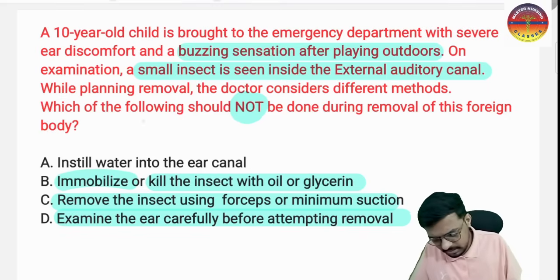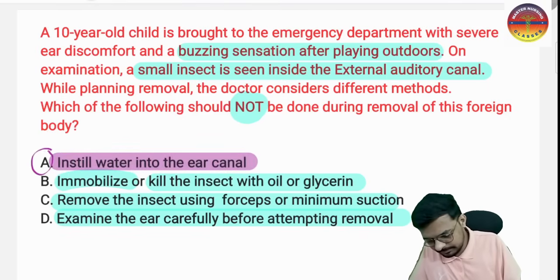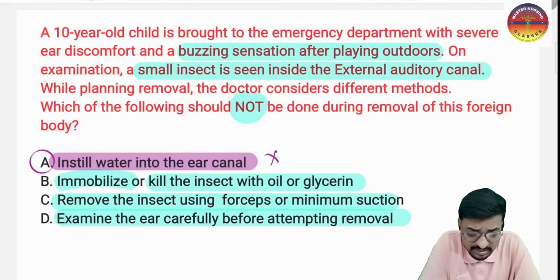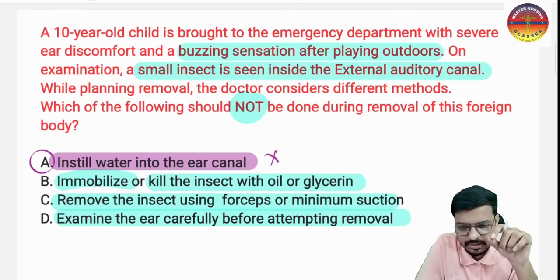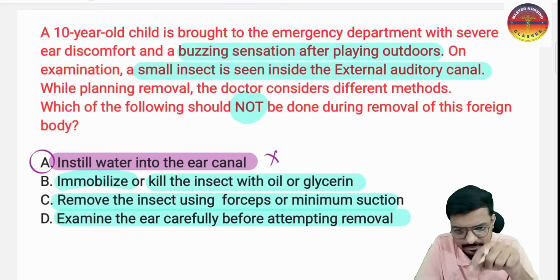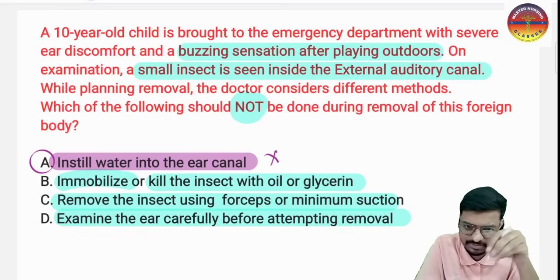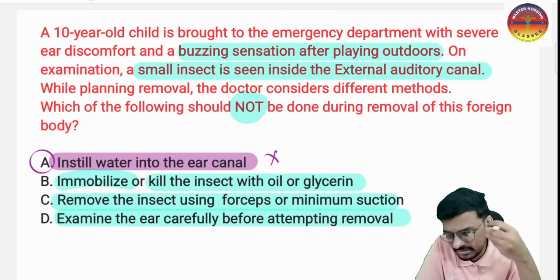Option A says instill water into the ear canal. This one is not recommended. Sir, why is instilling water in the ear canal not recommended here? Because once you instill the water, the insect will die and swell. Water will fill the body of the insect and it will become swollen and big in size, so it is difficult to remove. The same thing applies to beans and cereals that enter the ear.